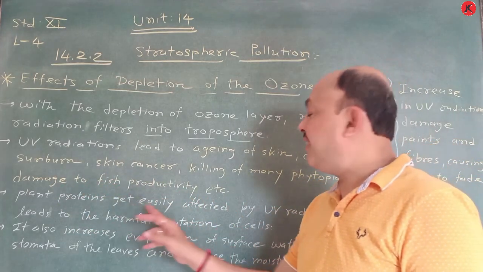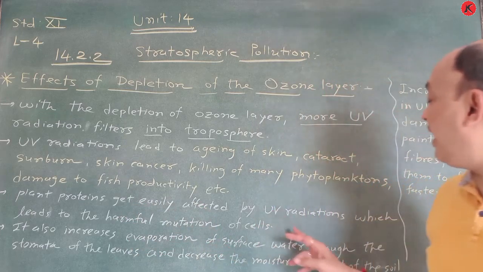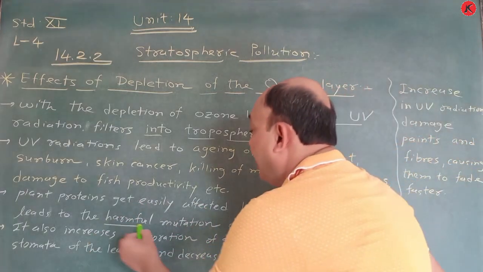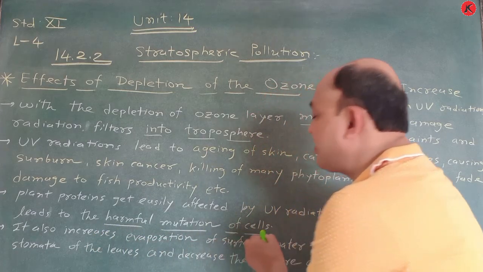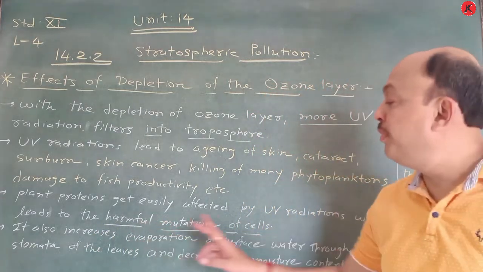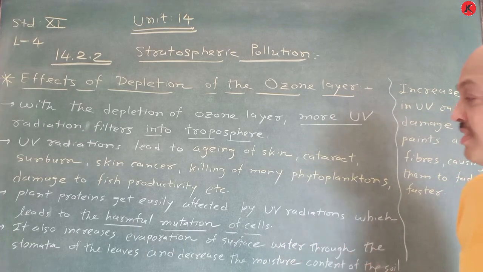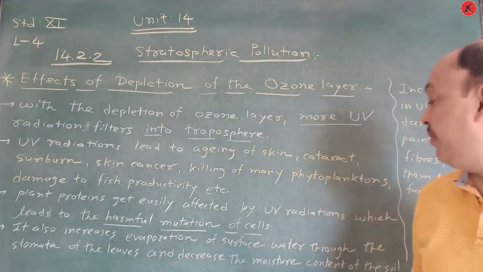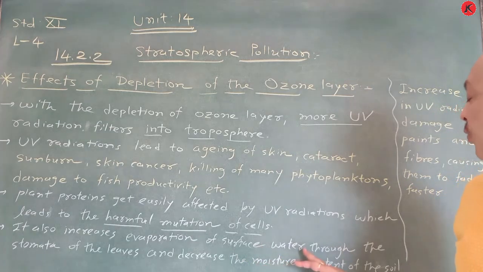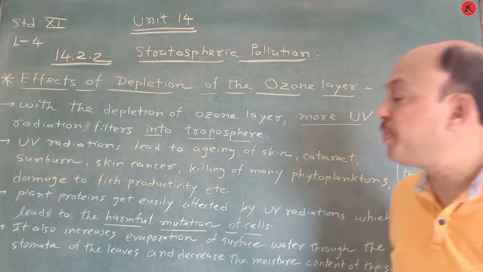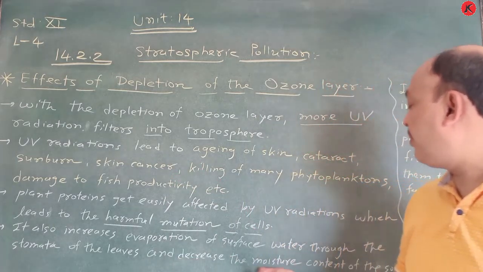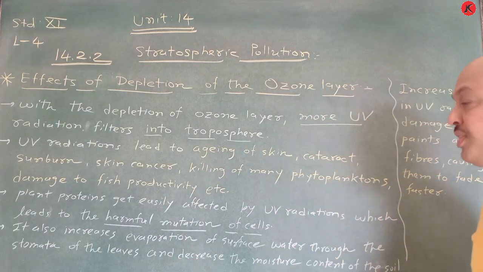Plant proteins get easily affected by UV radiations, which leads to harmful mutations of cells. It also increases evaporation of surface water through the stomata of the leaves and decreases the moisture content of the soil.